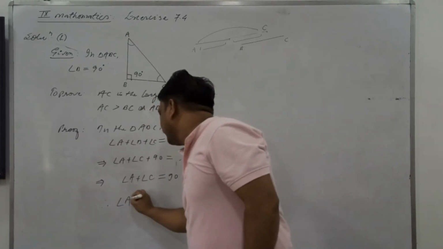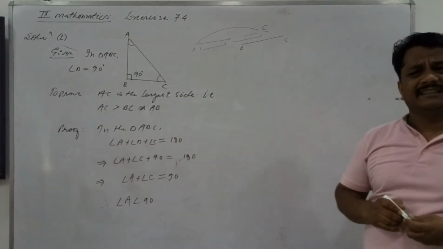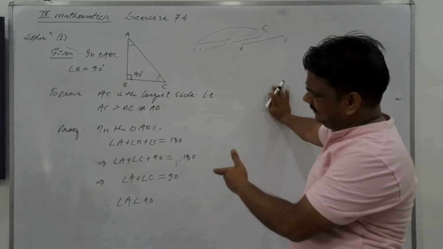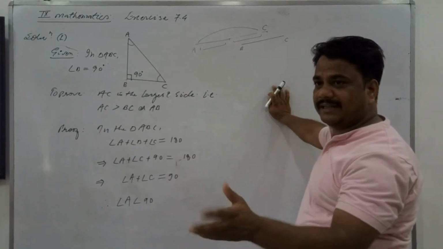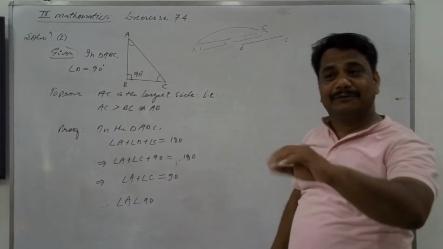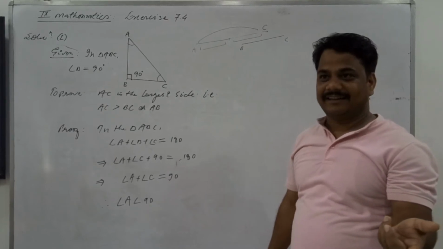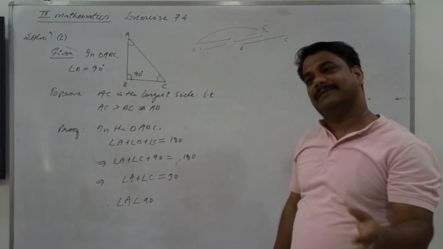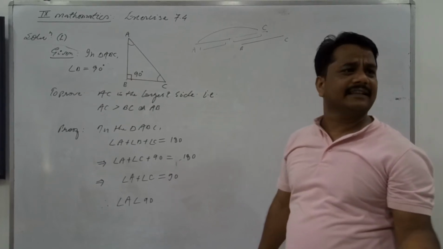Therefore, angle A is less than 90. Now students may think, sir, how can we write this statement? The first statement was A plus C is 90, then how did you write A is less than 90? The sum of the two is 90, so obviously each alone will be less than 90.